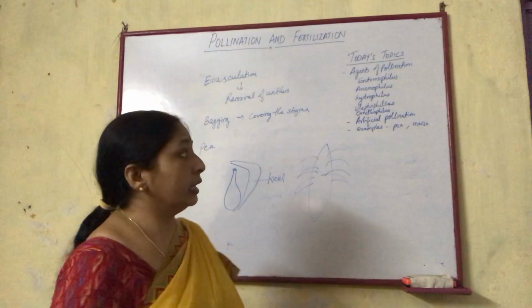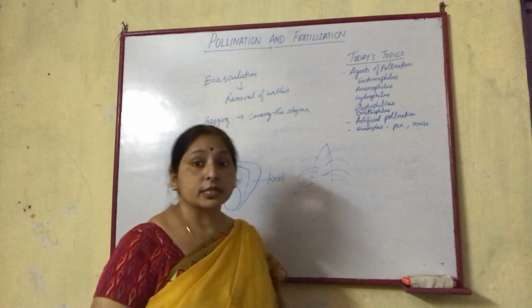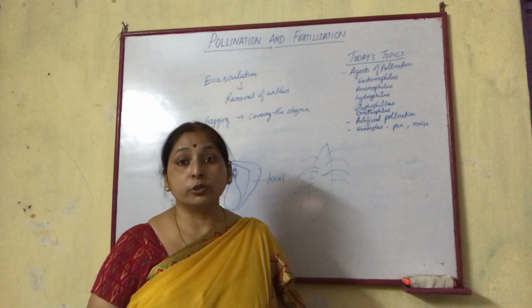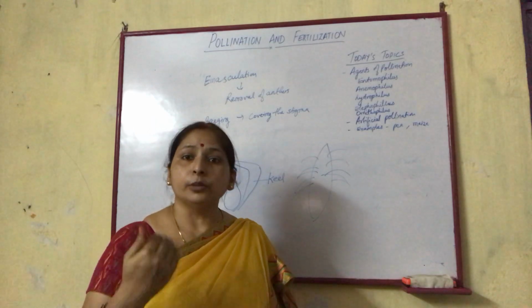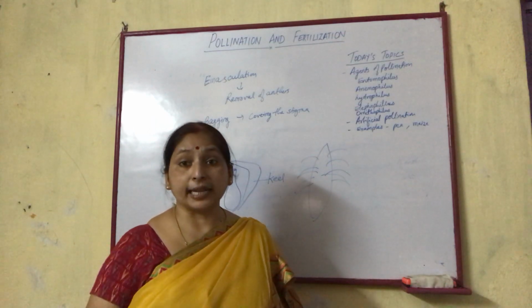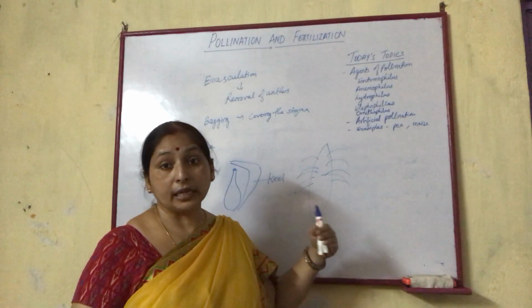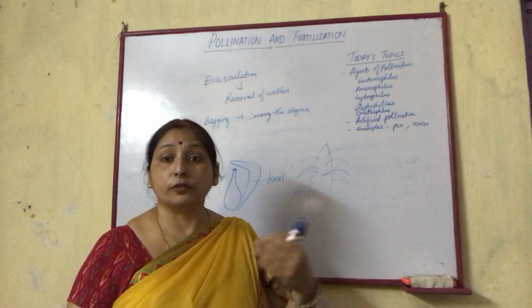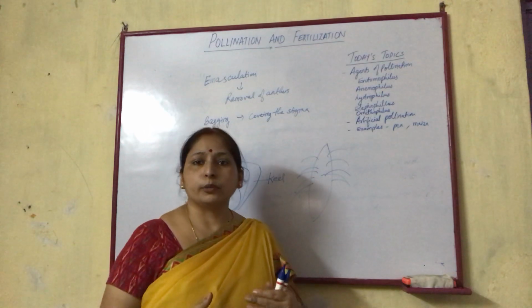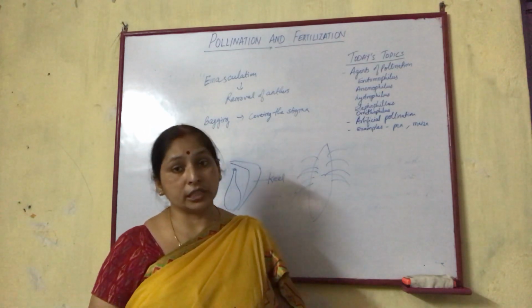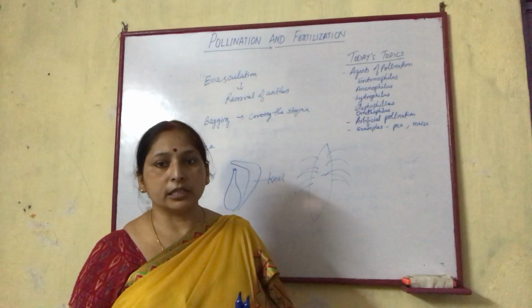So this is all about the pollination process. In the next class, we'll discuss fertilization: after pollination, what are the steps which the plant undergoes to form a seed or a fruit. So all these processes, that is, fertilization and post-fertilization events.